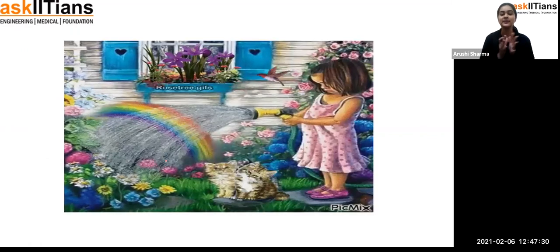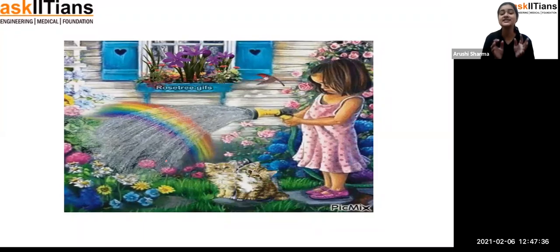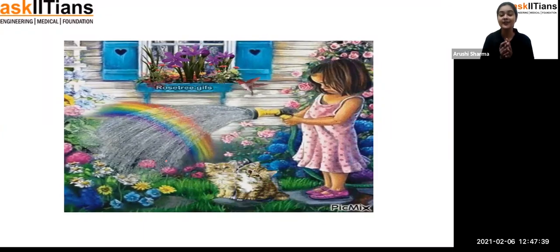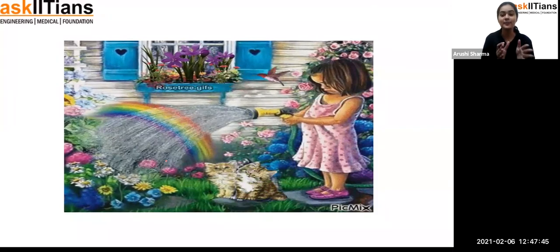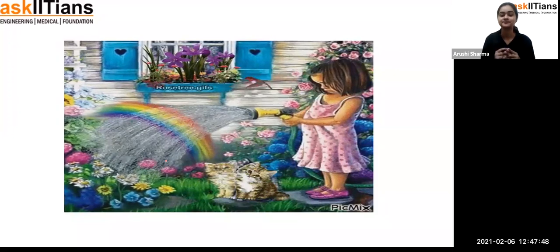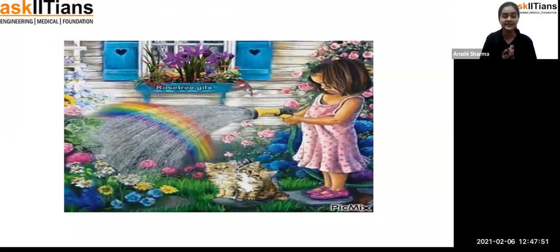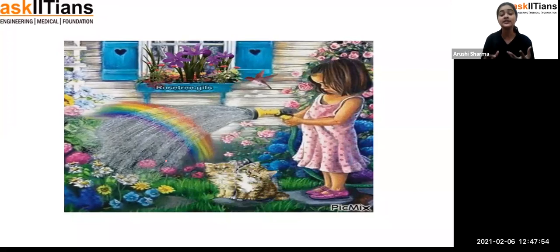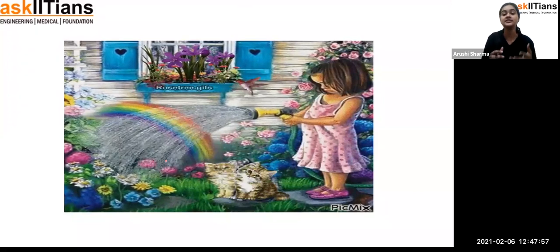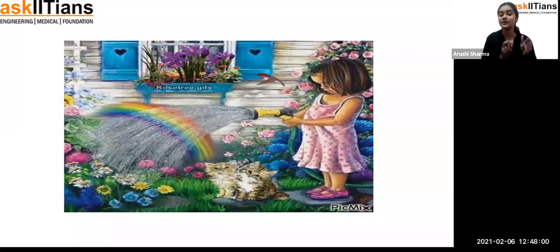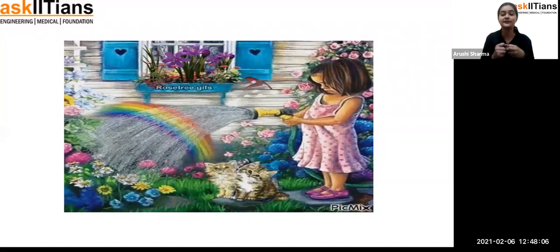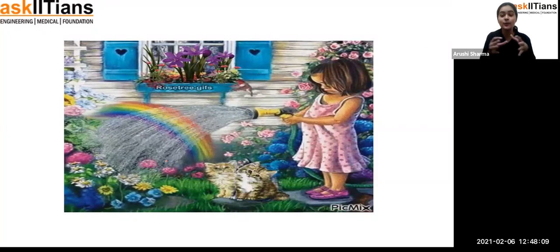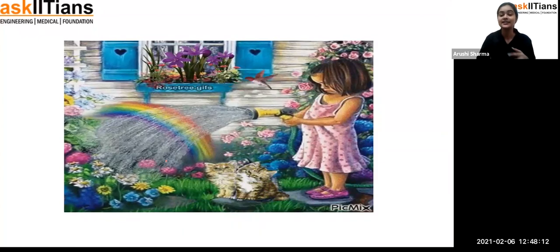Okay, so I can see one picture here. What you can observe is that such a small girl is watering the plant. You can see how cute she is. So what can you think looking at this picture? As we have already discussed, water is the necessity of everyone, whether plants or animals. You can see this girl is watering the plants, and after watering, the flowers are so beautiful, and if the flowers are beautiful, the whole garden looks so beautiful. Exactly. We can imagine this.